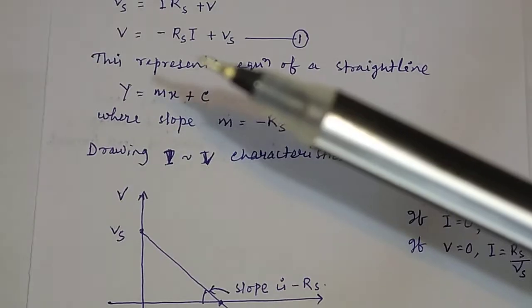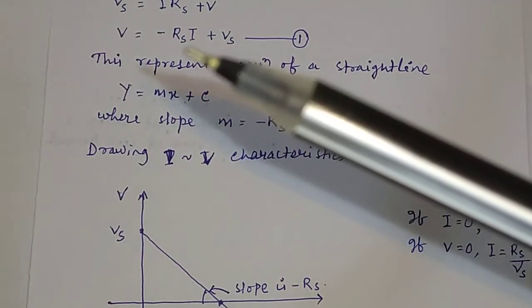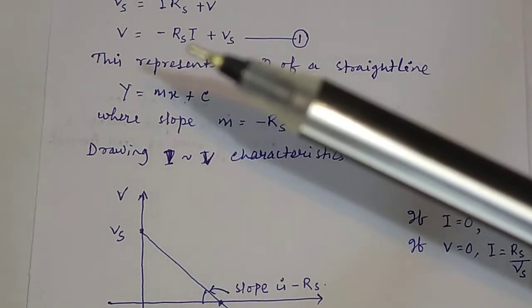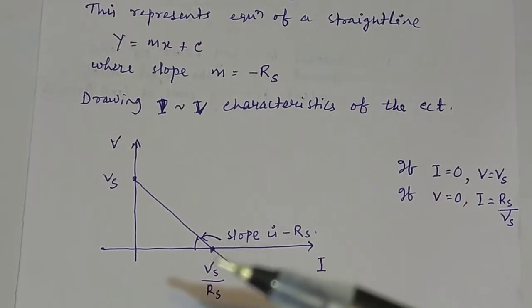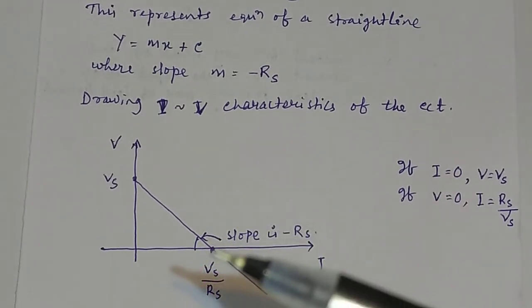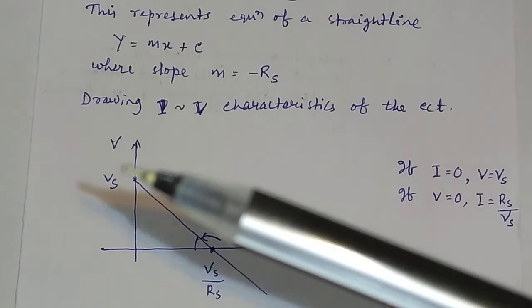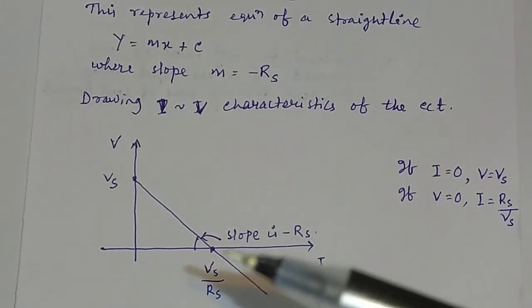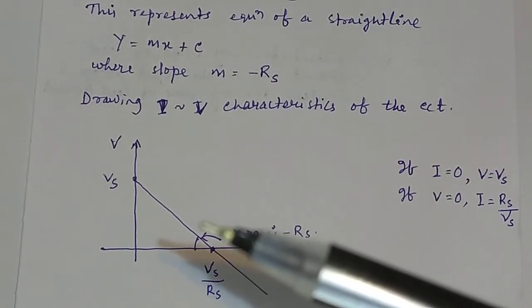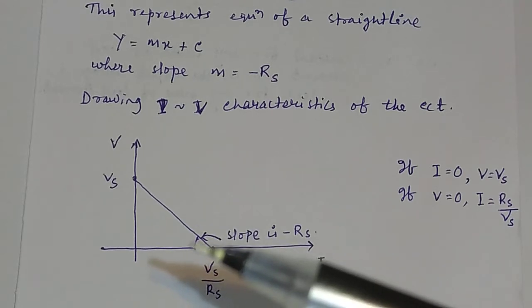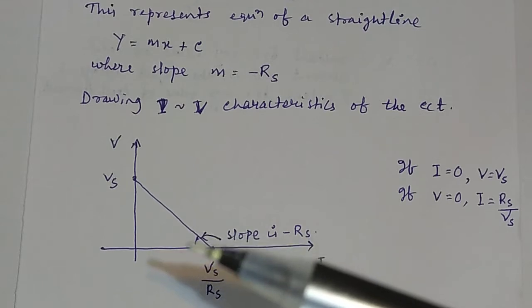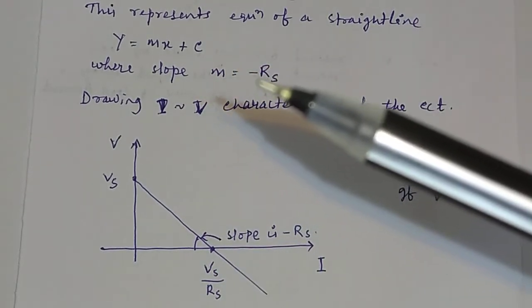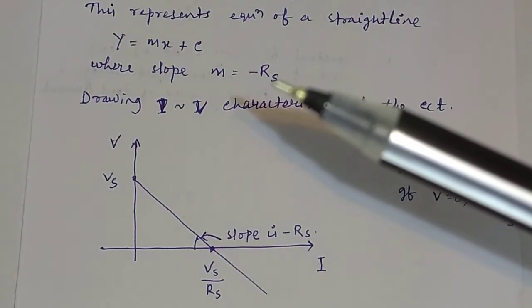And when voltage is equal to 0, what will be the value of current? From this equation, the current will be equal to Vs divided by Rs. So the value of this current here is Vs divided by Rs. If you join these two points, this will be a straight line, and the slope of this straight line will be equal to minus Rs. This angle theta, m is equal to tan theta, that is equal to minus Rs.